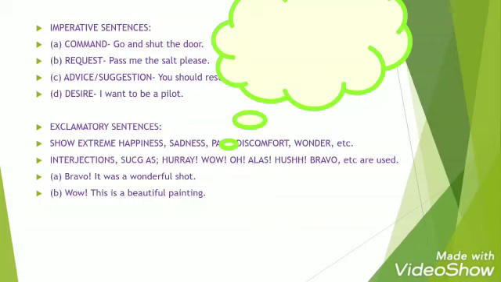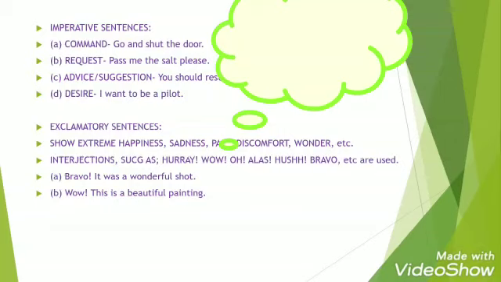The next type of sentence is exclamatory sentences. They are presented with an exclamation mark and they show extreme happiness, sadness, pain, discomfort, wonder, etc. They contain interjections such as hooray, wow, oh, alas, hush, bravo, etc. For example, bravo, it was a wonderful shot.